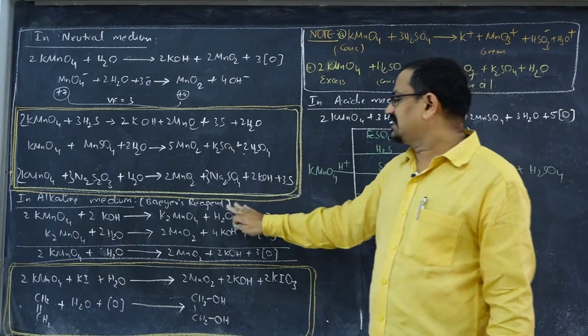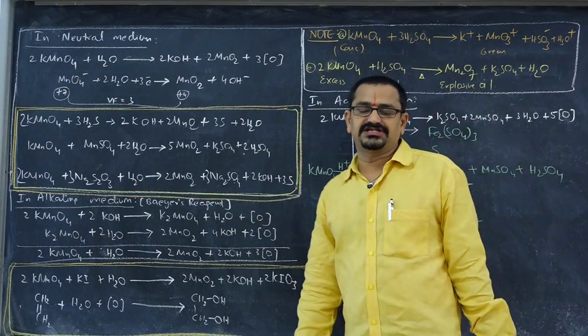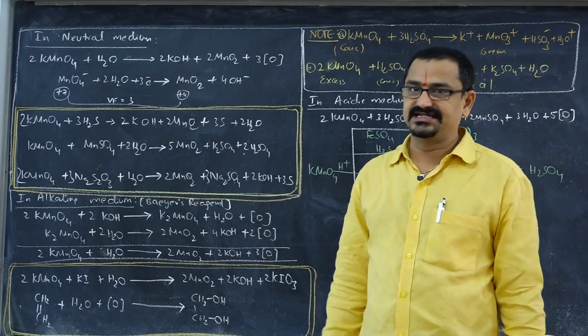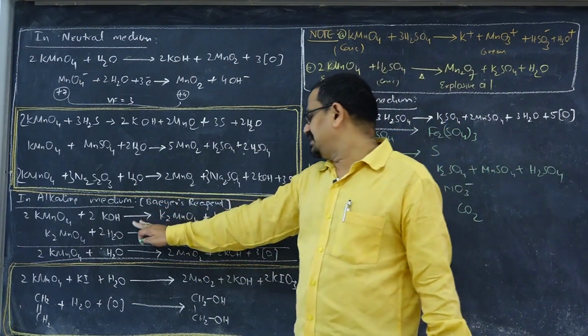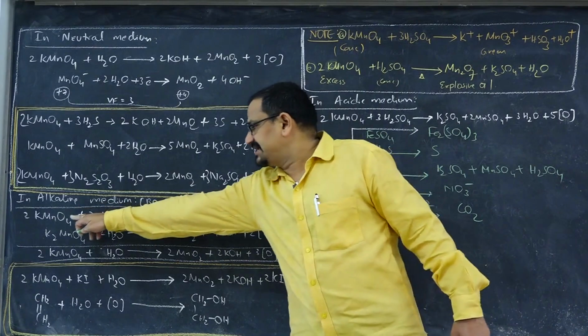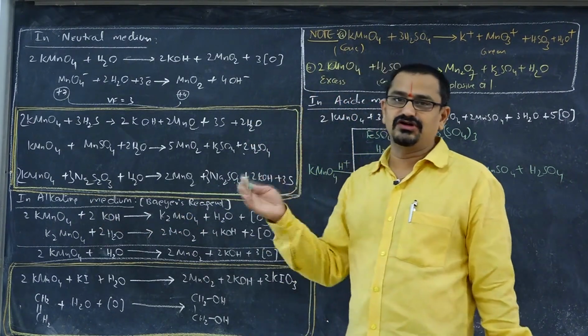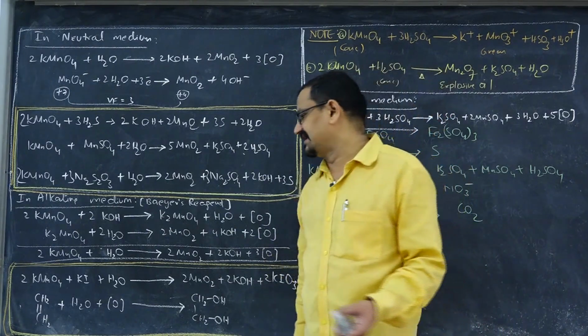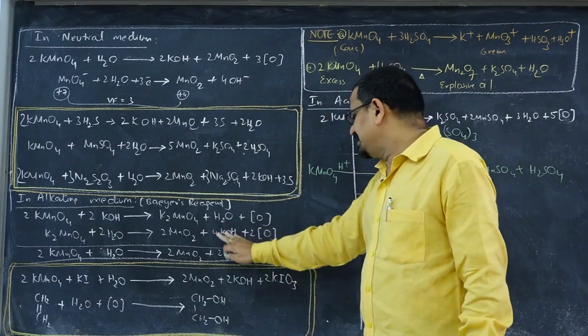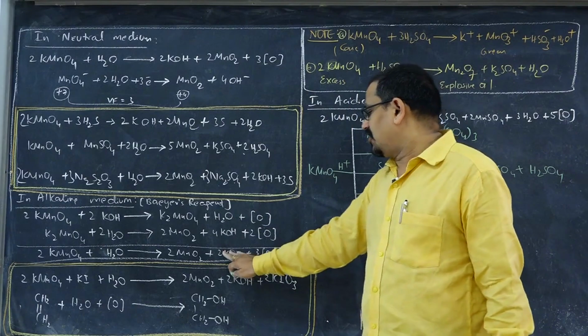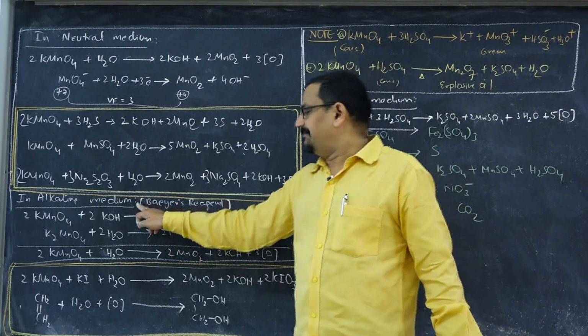When it comes to alkaline medium, potassium permanganate is also called Bayer's reagent. In alkaline medium, manganese changes from +7 to +6, where valency factor is 1. We already discussed this in the flow chart in the previous slide. Now, these are the equations responsible for its oxidizing properties in basic medium.